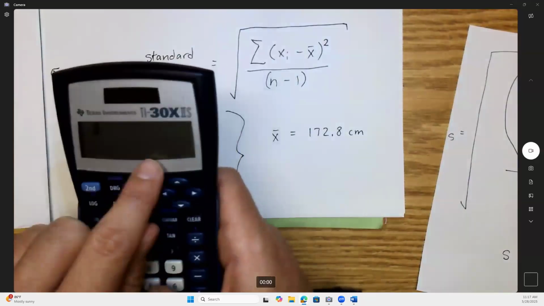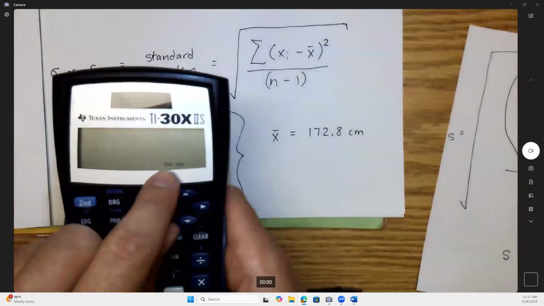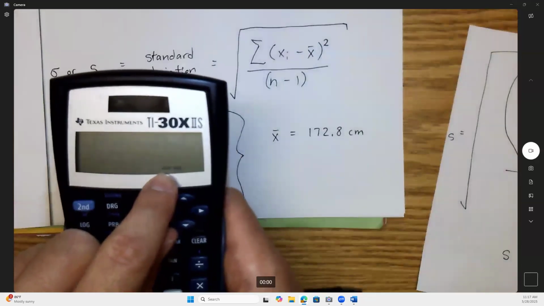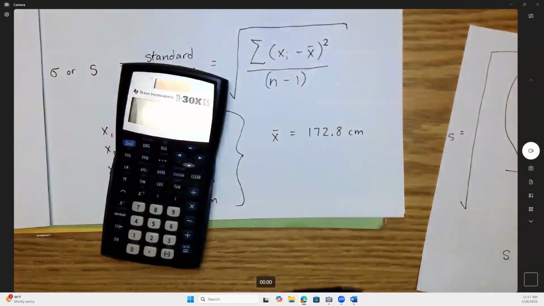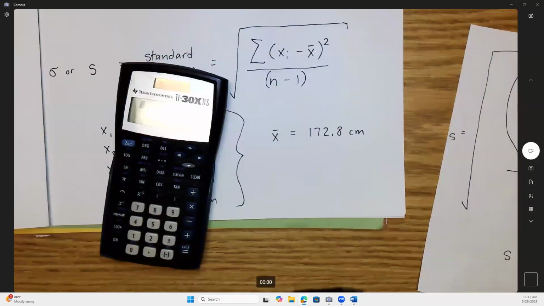And the word stat pops up on the screen. Everybody's got the word stat on the screen? You guys got that? Here, make sure. Okay, yours has stat, ready to go. Got stat, got stat. You guys got stat.